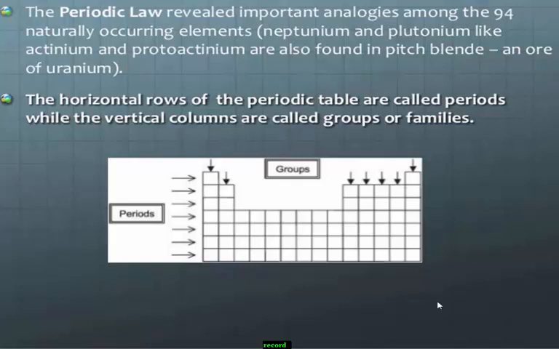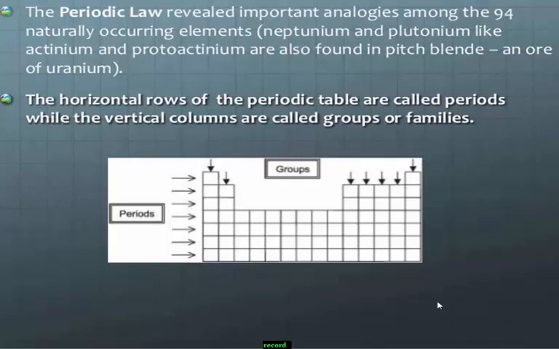It has 18 vertical columns called groups and 7 horizontal rows called periods. Just see the structure in the table. The elements with similar properties are placed in the same group and have the same general formula.